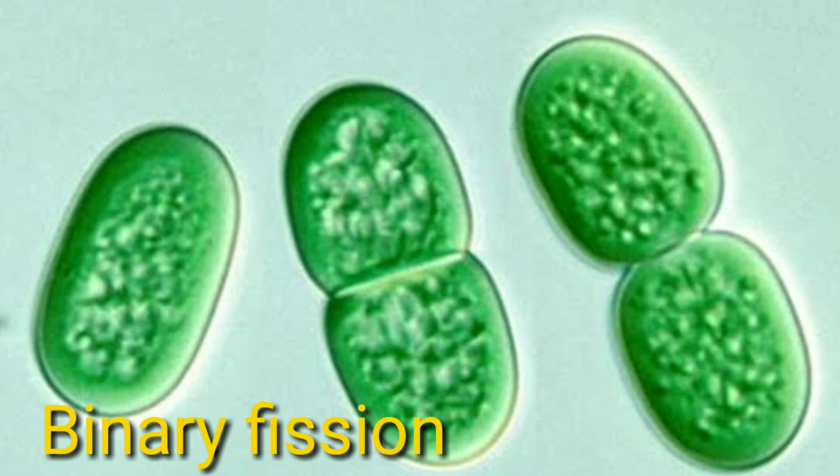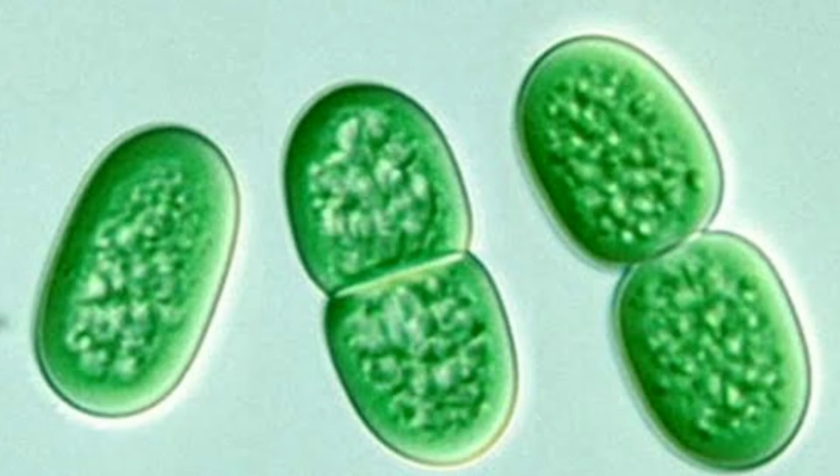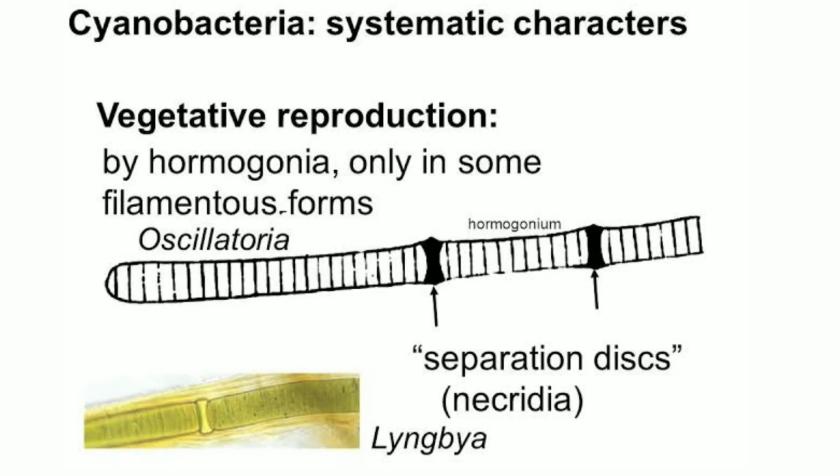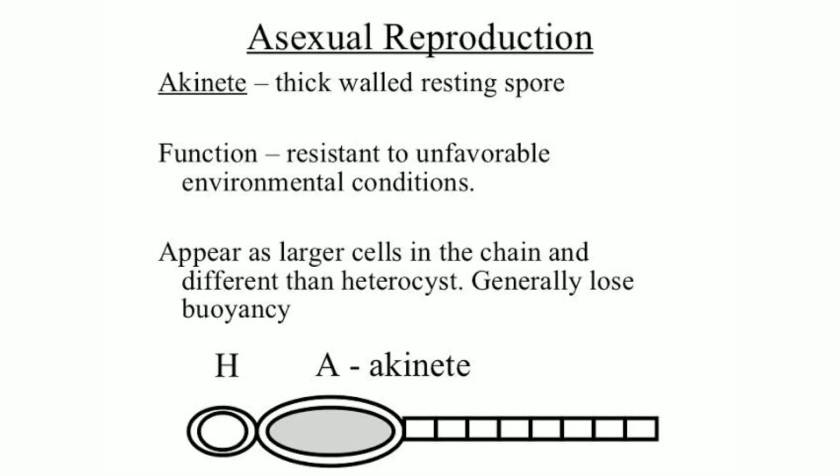By this process, unicellular prokaryotes can reproduce. Example for binary fission is Spirulina. Second one is fragmentation. By hormogonia formation, filamentous prokaryotes reproduce by this process. Example, Oscillatoria. Coming to asexual reproduction, it is a method of protection to overcome unfavorable conditions. Example, akinete formation in Nostoc.